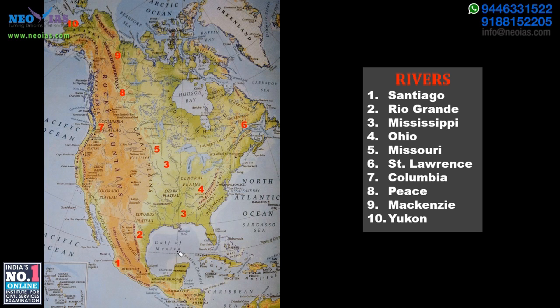Then we have the St. Lawrence River. This bay here is the Gulf of St. Lawrence, and this is also sometimes used to determine the boundary between Canada and the US. The river here is called the St. Lawrence River. As I mentioned earlier, this is not a part of a river. Remember, this St. Lawrence River is near the Bay of Fundy, Nova Scotia.